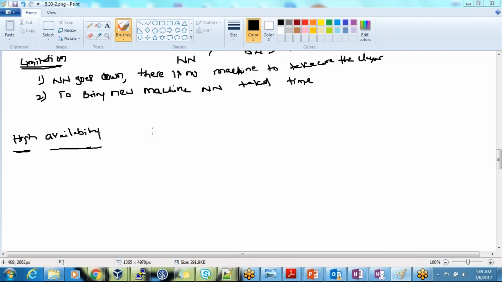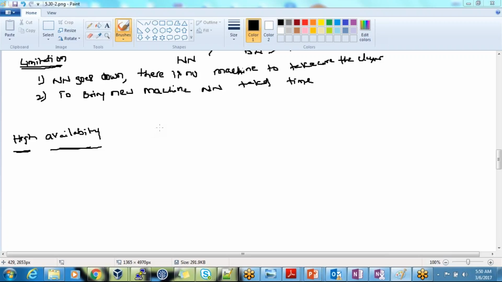That's what, guys, these are all evolutions. Initially there was only the name node, then we saw some limitations, then it came up with the secondary name node, and with the secondary name node we also found some issues. We replaced it with the checkpointing node, which also has some issues, and we replaced that with the backup node, and the backup node also has some limitations, and now we are replacing the backup node with something else. So it doesn't mean that in your cluster you will have a backup node, secondary name node, and checkpointing node all together. Only one of these features will be there, right? So let's look at high availability.